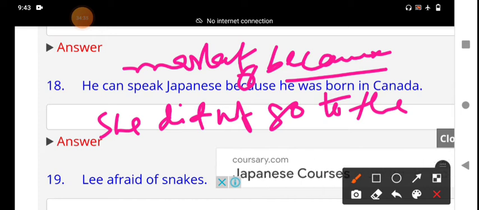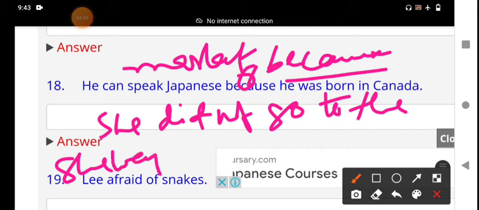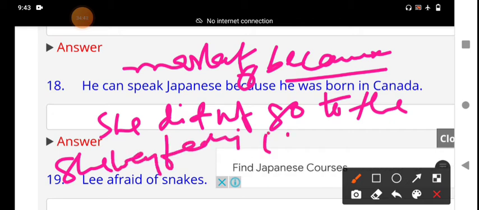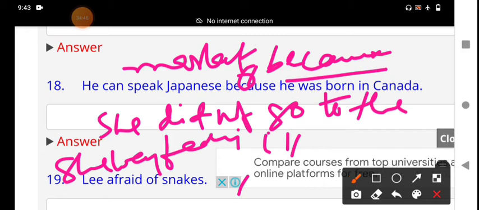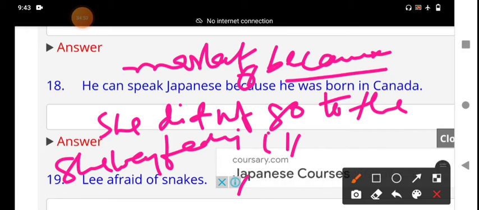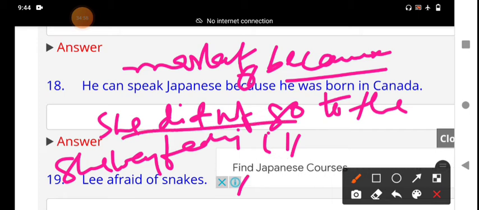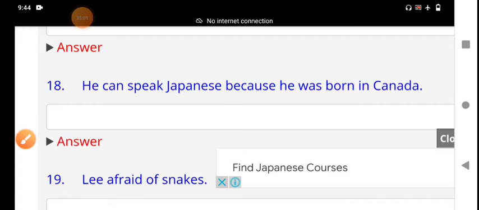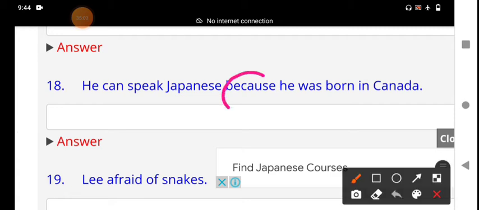What happened? She was feeling ill. Because she was feeling ill. She did not go to the market because she was feeling ill, feeling sick. That's the reason she did not go to the market in that context. But here we should not use because, we should use